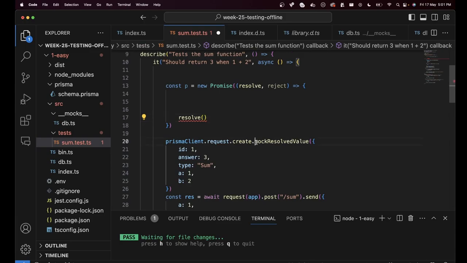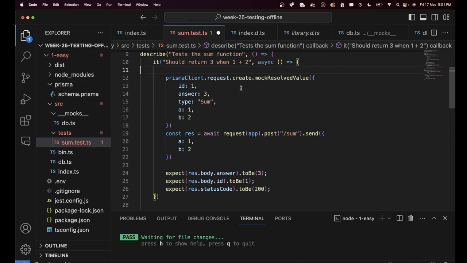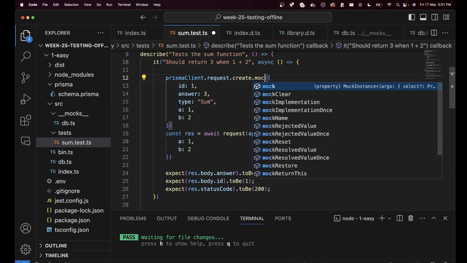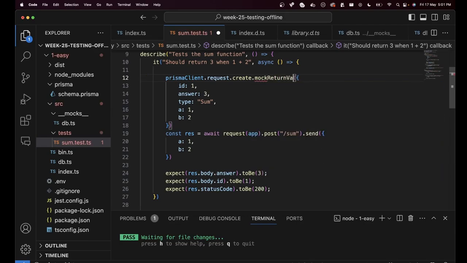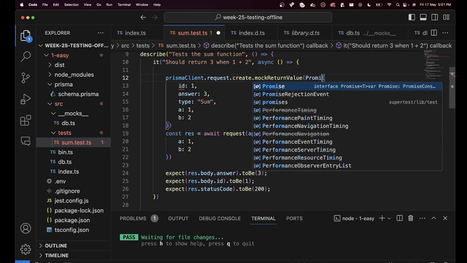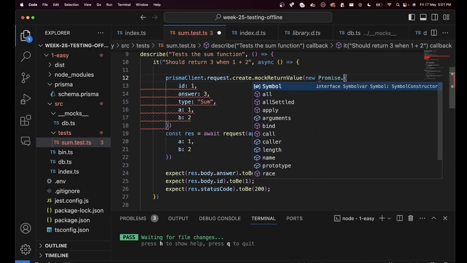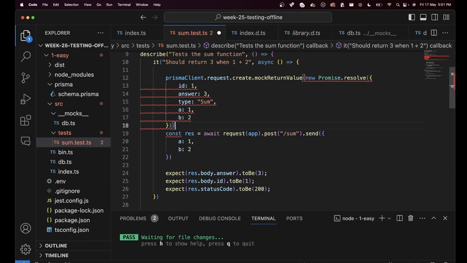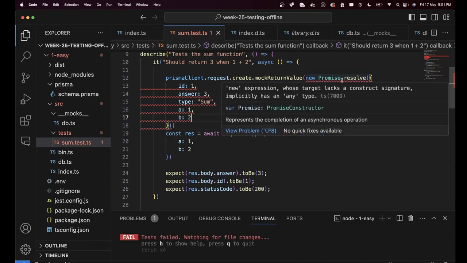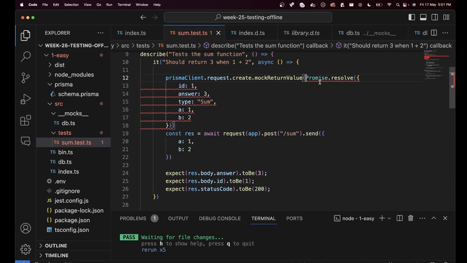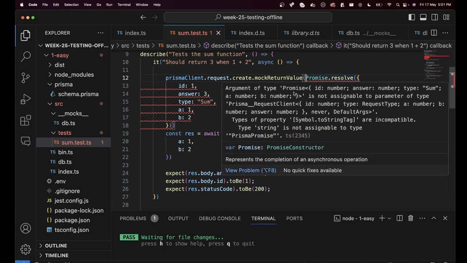So what does mock resolved value mean? It means that I know create is going to return a promise. The thing that the promise resolves to is what I'm mocking. I'm not mocking the value. If you would do a mock return value, then you would have to do something like this. Promise.resolve, or no need for a new, I guess. Promise.resolve.